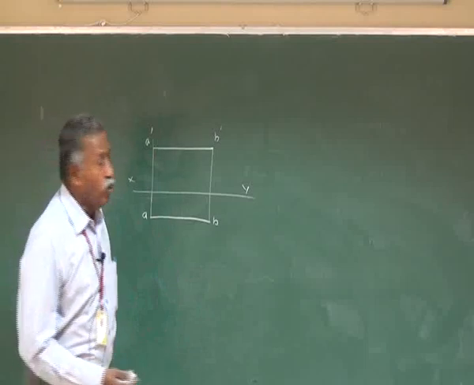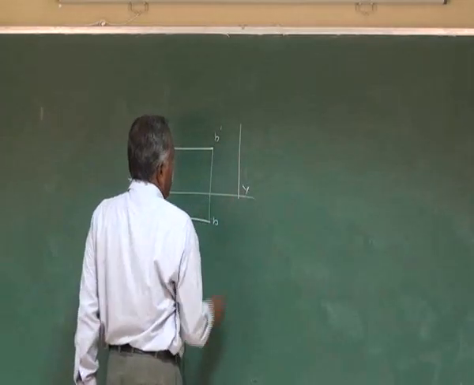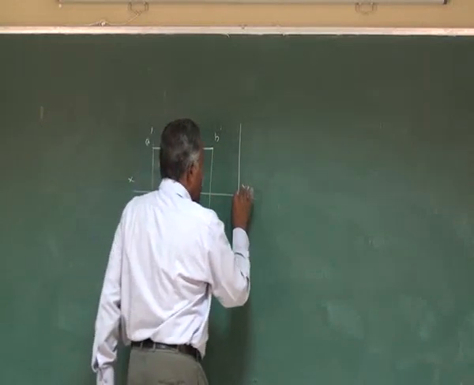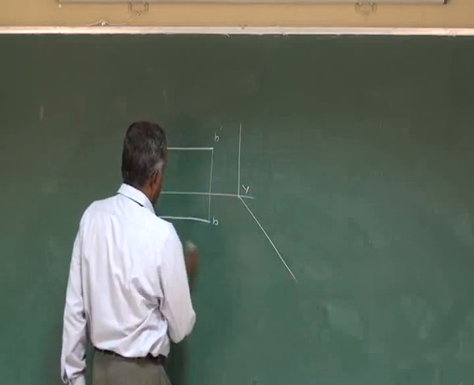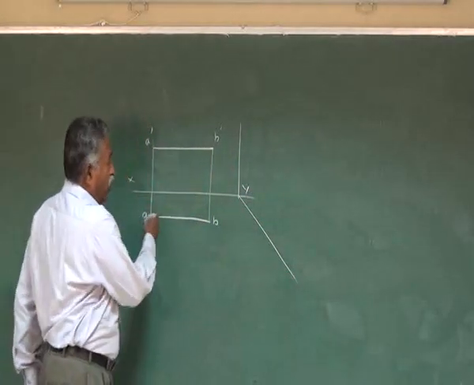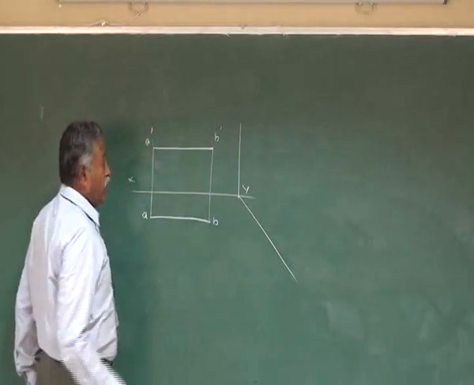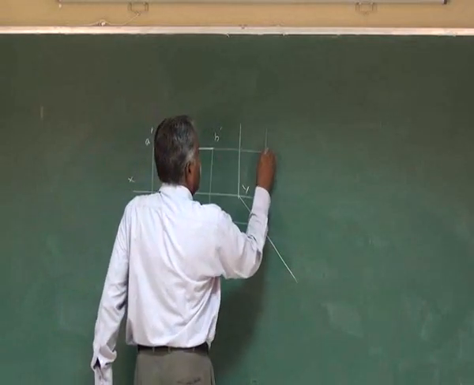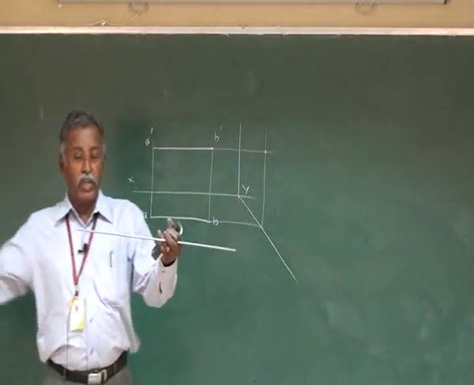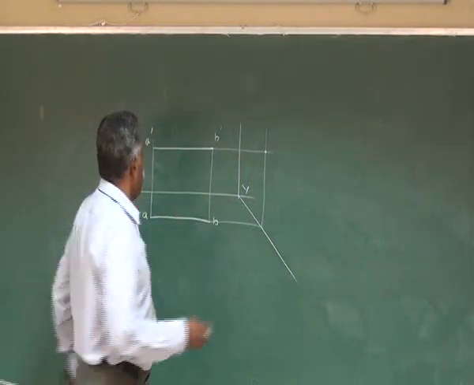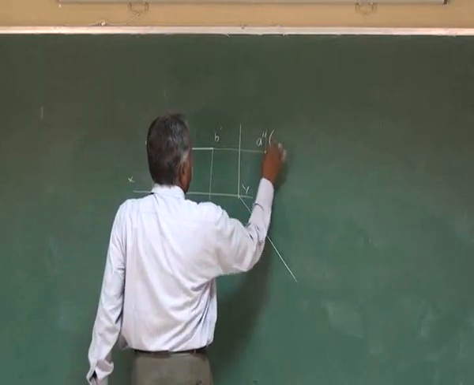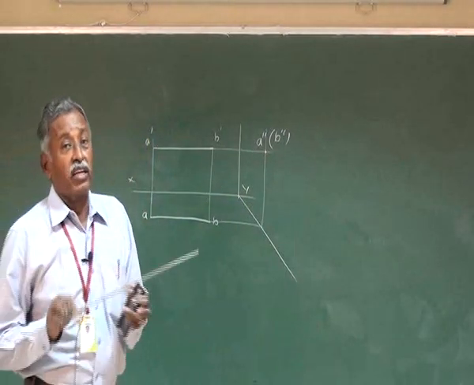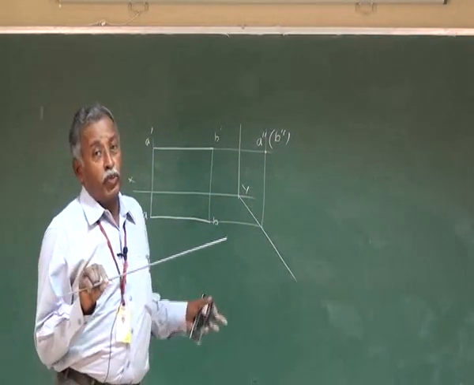Now if you want to have a side view, you can easily draw by drawing a line here, that is the profile plane which is intersecting the vertical plane, and draw a mitre line, that means a 45-degree line, because whatever we are able to observe here is going to be a mirror image in the side view. So you project here, project here, it is going to be a point. If you observe from the left hand side, it is going to be a point. The visible point is A double dash, the hidden point is B double dash. So this is regarding the straight line parallel to HP and VP.